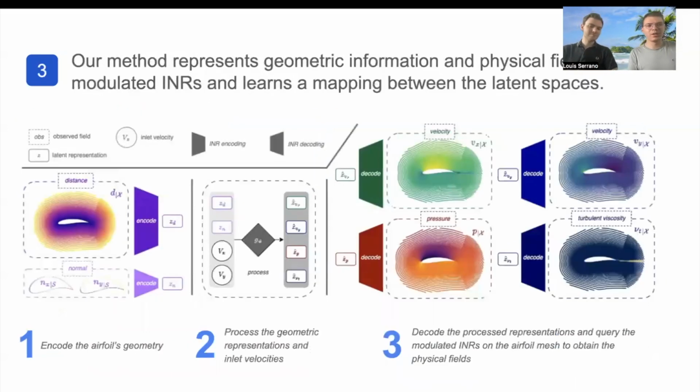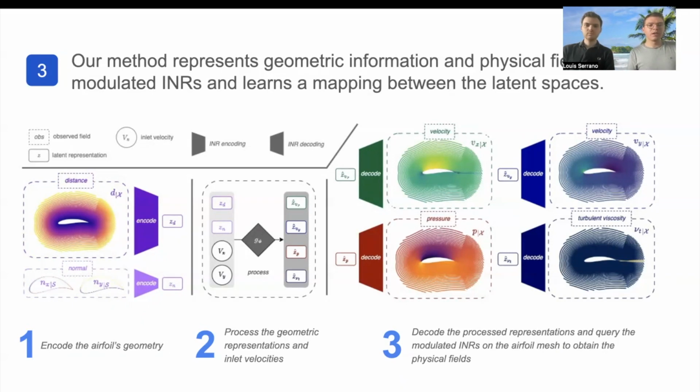Thank you, Léon. So with Infinity, we wanted to propose a model for solving RANS equations using modulated implicit neural representations. So as a recap, the task at hand is to infer the physical fields around the airfoil given the airfoil shape and some boundary condition parameters. The airfoil shape is implicitly observed through a distance function defined over the domain, and also given a normal function that is defined over the surface of the shape.